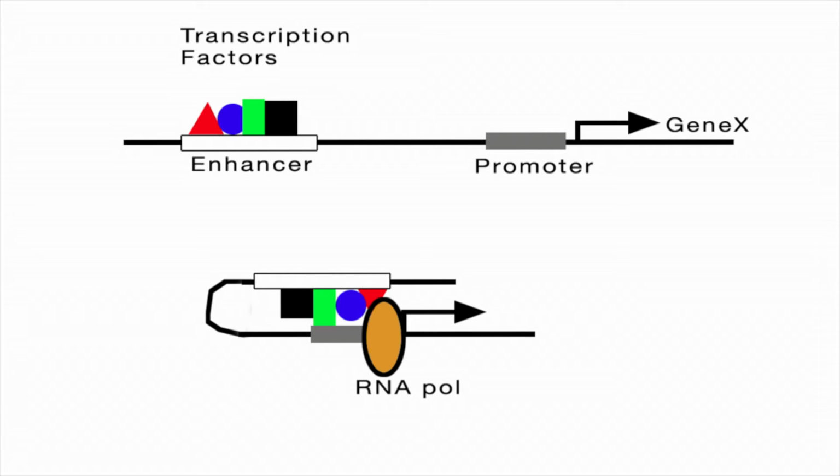In this way, these transcription factors are able to influence the binding of RNA polymerase to that promoter and initiate RNA synthesis of that gene.